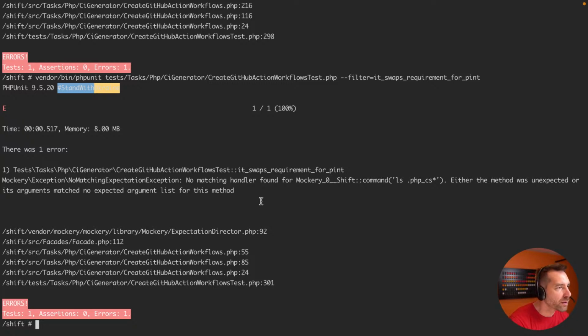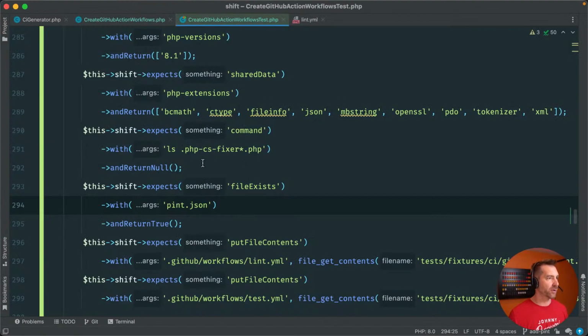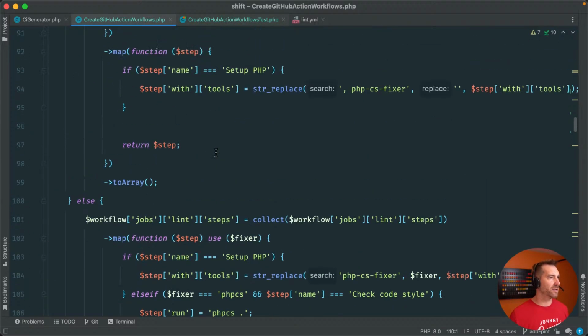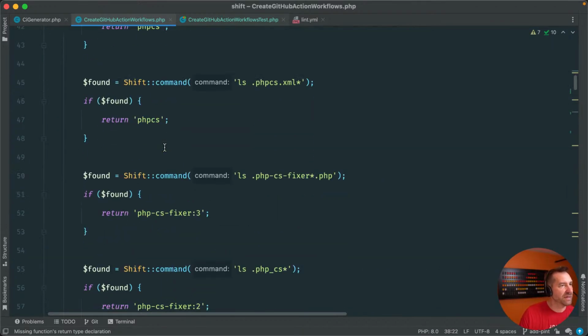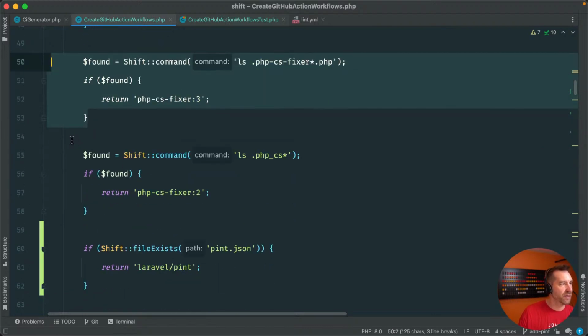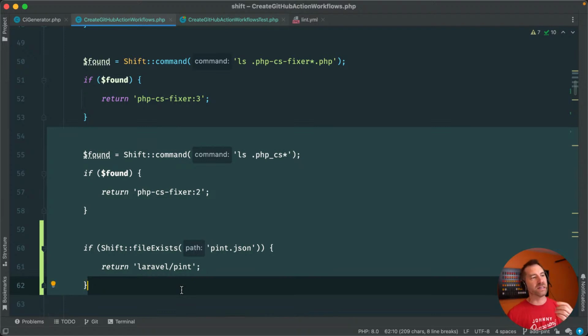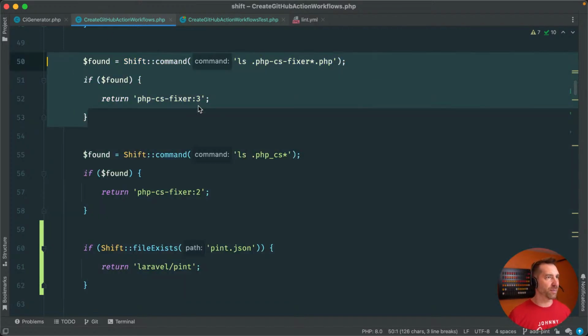Okay, no matching handler found for Mockery expectation ls.php_cs. Okay, fair enough. Let's take a look at this real quick. What's happening is, by default, I'm returning something here, which means that none of these other things necessarily need to be set up in the common expectations, because by default I'm always returning something from this one.